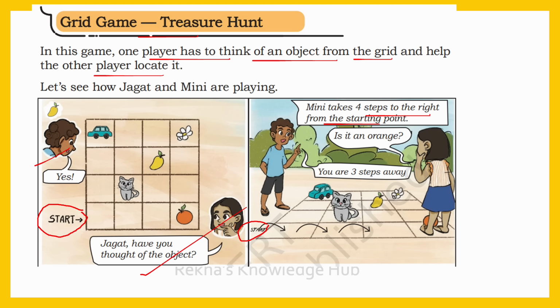See, 1, then 2, 3, then 4. Then Mini asked, is it an orange? Then Jagat said, you are 3 steps away. So, actually Mini is still 3 squares away from the object he is thinking of.